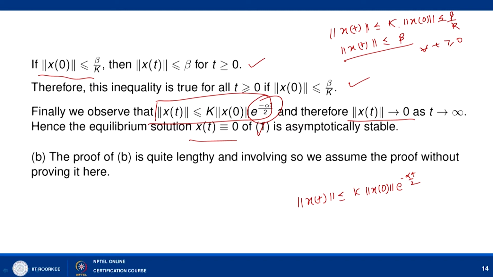Now, regarding the proof of B, this proof is quite lengthy and involved, so we can accept it without proving it here. In this way we have considered all the cases, case A, case B and case C, and with this we have completed the theorem. Now, let us consider the application. In this proof we have just discussed the stability of the equilibrium solution which is identically equal to 0.